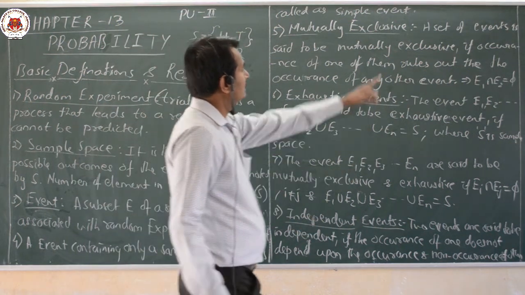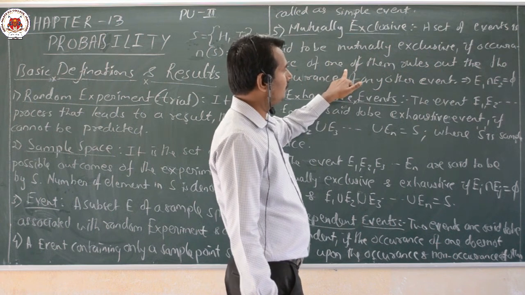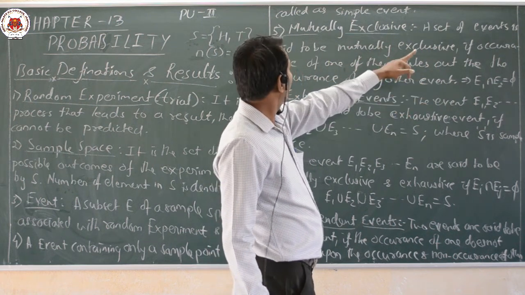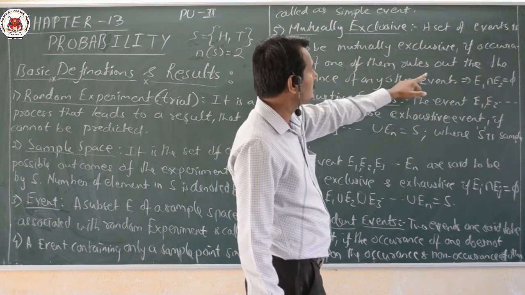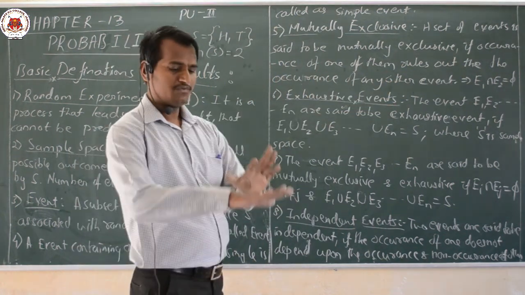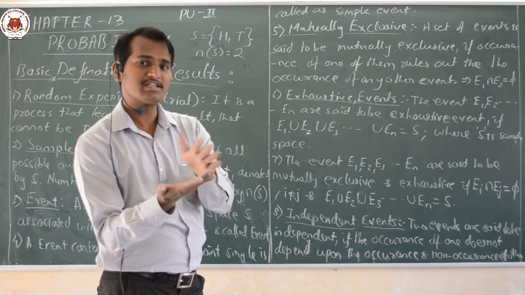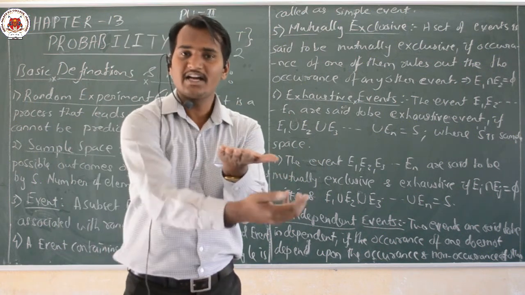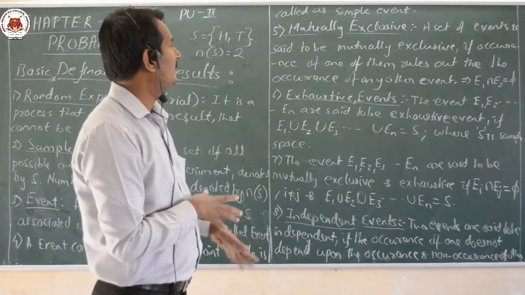A set of events is said to be mutually exclusive if the occurrence of one of them rules out the occurrence of any other event. That means if we get the tail, we can't get the head, or if we get head, we can't get the tail. Similarly, in throwing a die, if I get number 1 on the upside, we can't get the remaining values. If I get any other number, I can't get the remaining values. That is nothing but mutually exclusive.